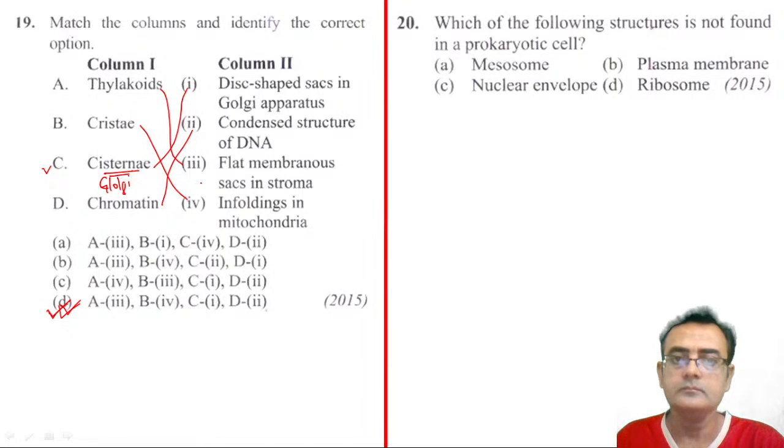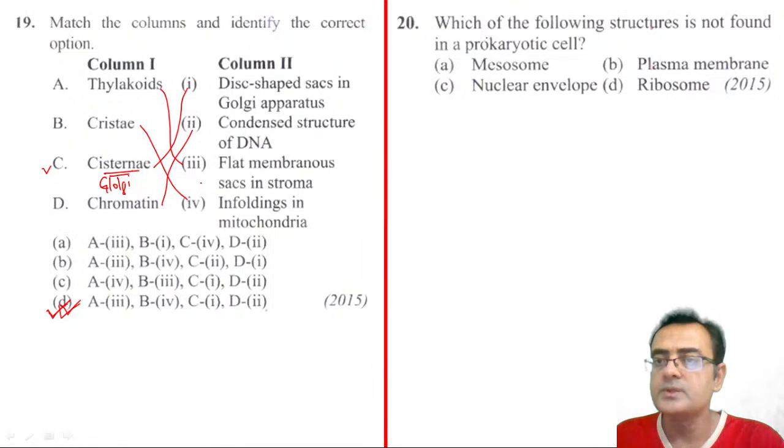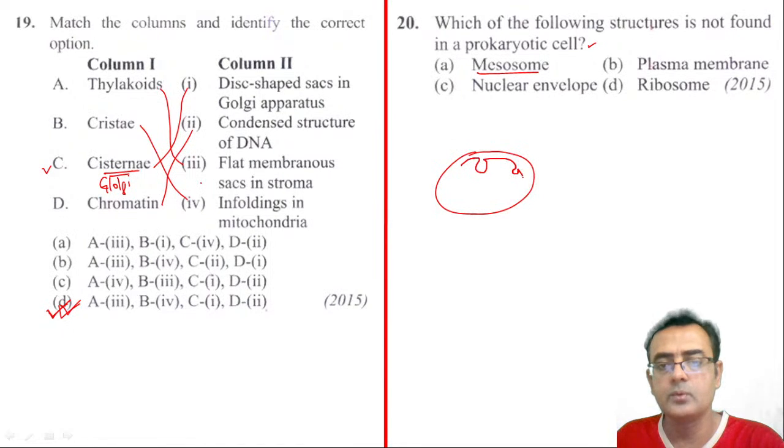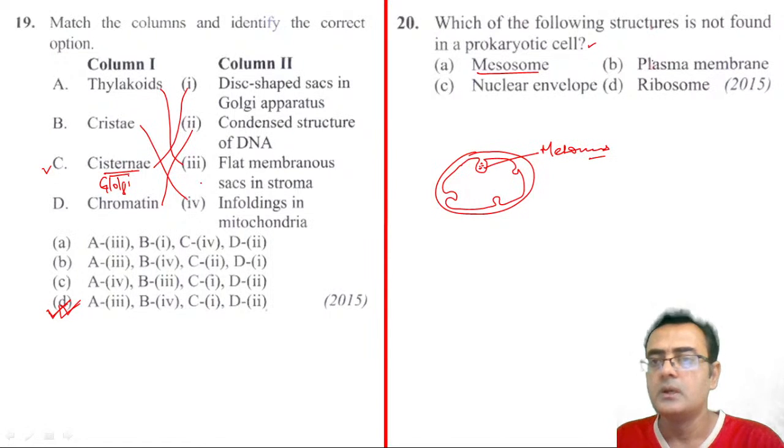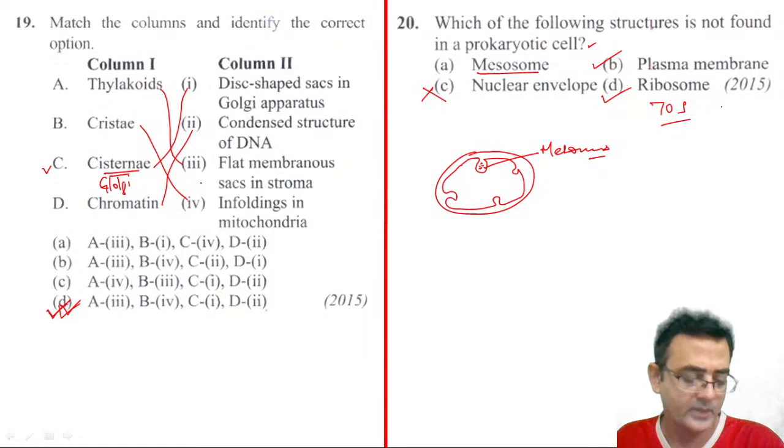All right. Now, 20 number question. Which of the following structures is not found in a prokaryotic cell? So mesosomes are there. Suppose this is the cell wall and this is the cell membrane, so mesosomes are the foldings of the cell membrane where the respiratory enzymes are filled. So this is the mesosome, right? This is present in the prokaryotes. Plasma membrane, yeah, they do have plasma membrane. Nuclear envelope, no. Ribosomes, yeah, they do have, 70S type. Right? So the answer is C. Yeah, you are correct. Trusha Baria, good.